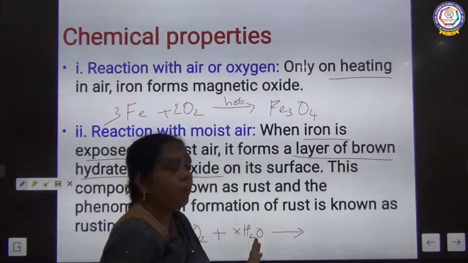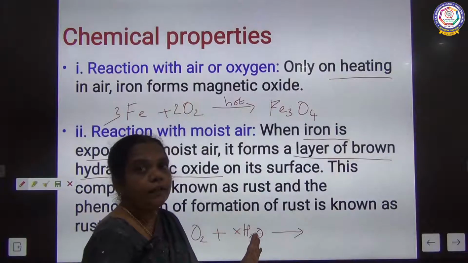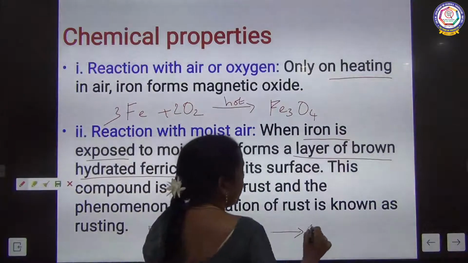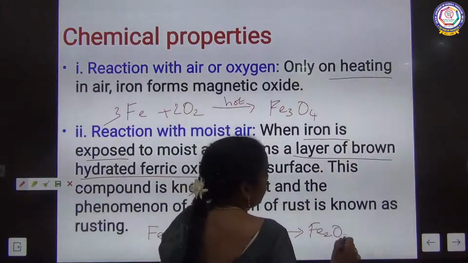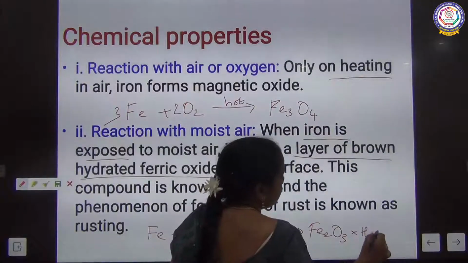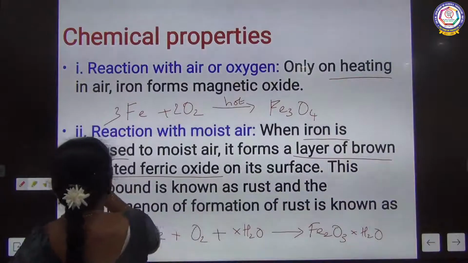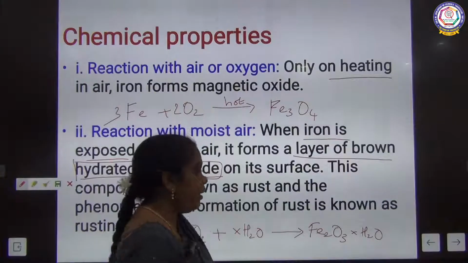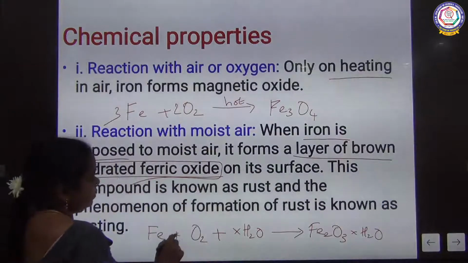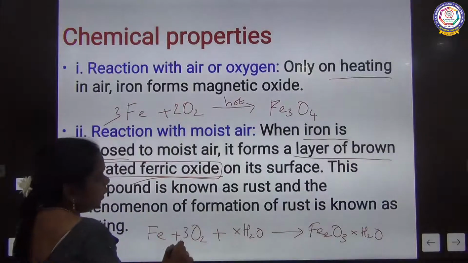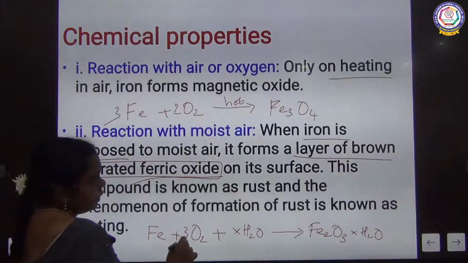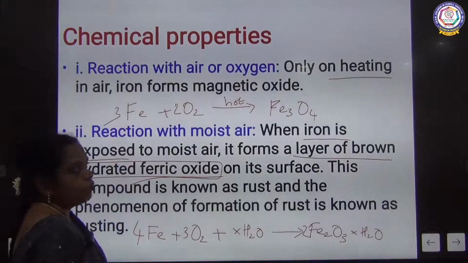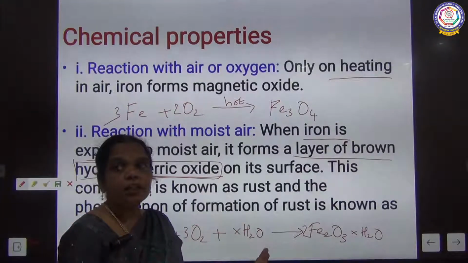So we mention X molecules here. Fe2O3.xH2O, hydrated ferric oxide. If you put 2 here, 6. Now iron has 4. So this is the reaction of rusting of iron.